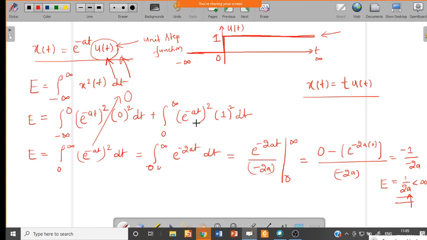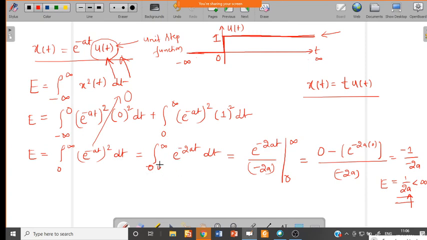So now this is e power minus a t whole square, and it exists only from 0 to infinity. We have to evaluate this integral, because the other part goes to 0. So we evaluate from 0 to infinity e power minus a t whole square into dt.